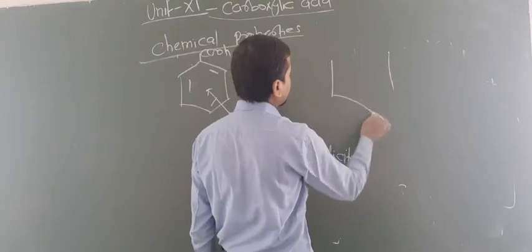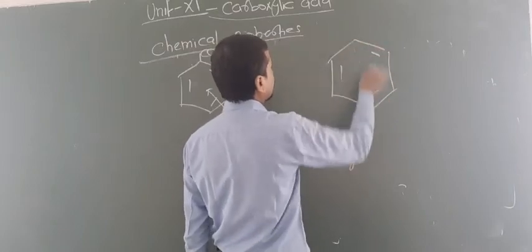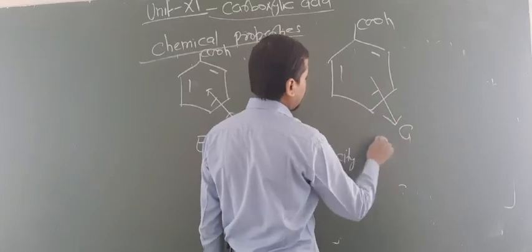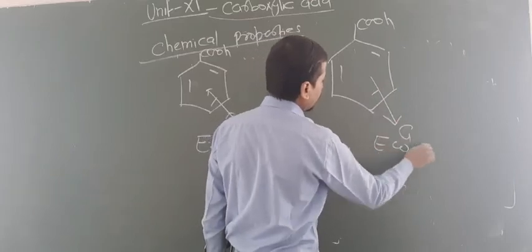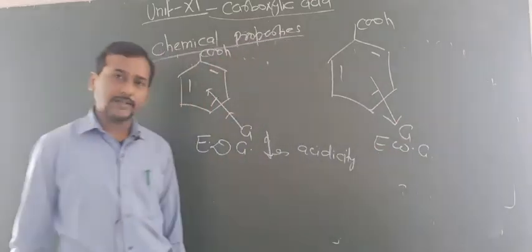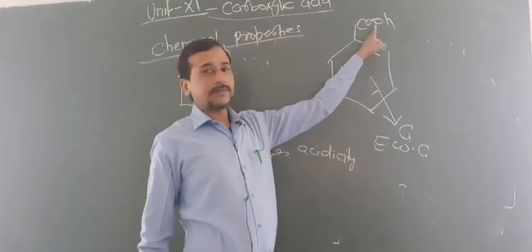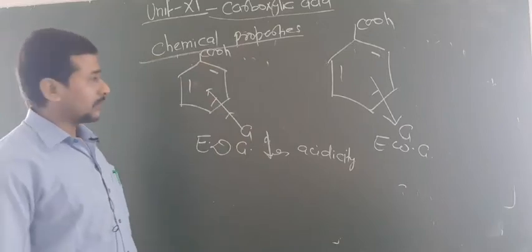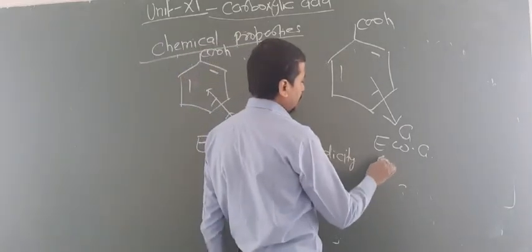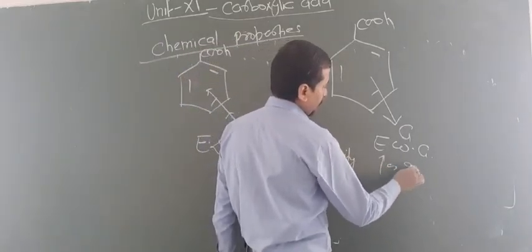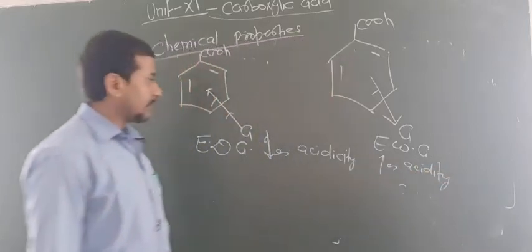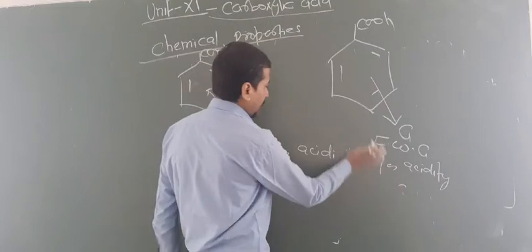If the group attached to benzoic acid is an electron withdrawing group, in that condition what happens? The negative charge is stabilized, whereas in the previous case the negative charge is destabilized. So that's why this increases the acidic nature, that means acidity. Are you getting this point?